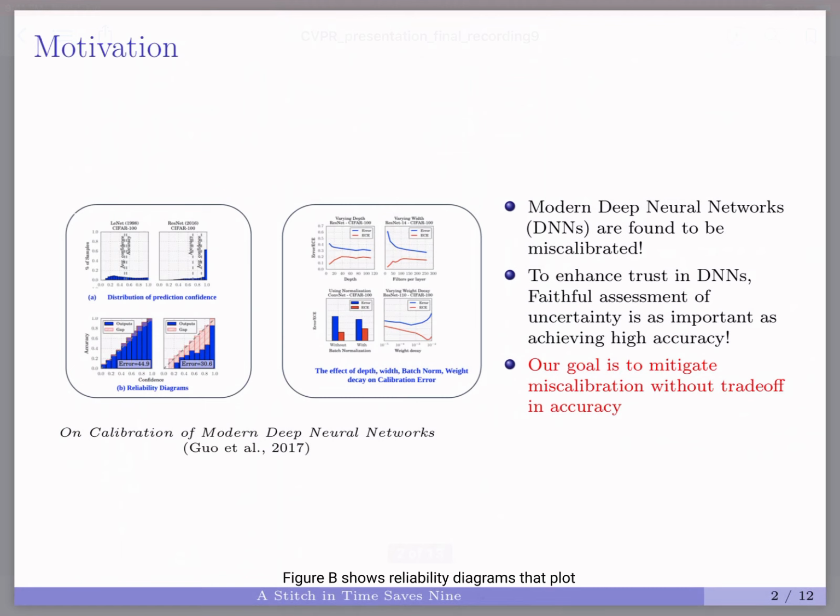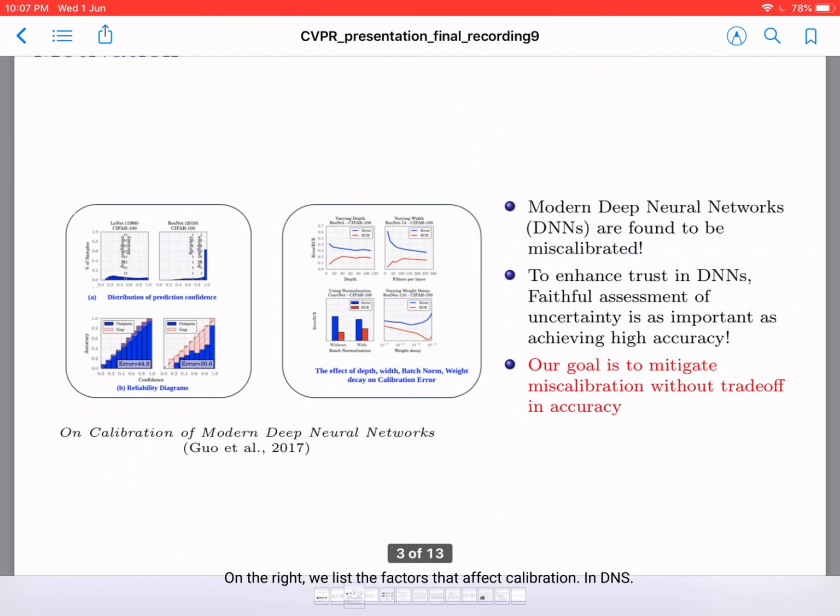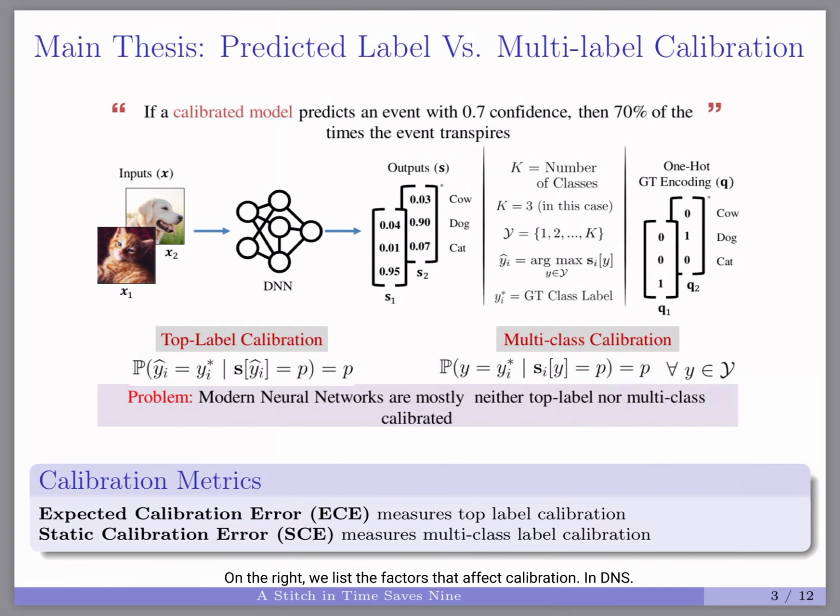Figure B shows reliability diagrams that plot accuracy as a function of confidence. A well-calibrated model is an identity function. Bars below the x equals y line imply overconfidence and the bars above imply underconfidence. On the right, we list the factors that affect calibration in DNNs.